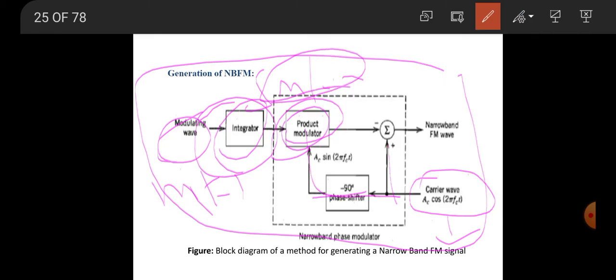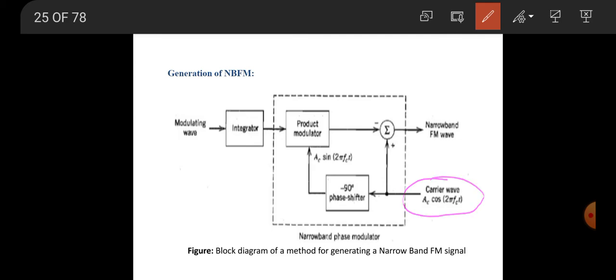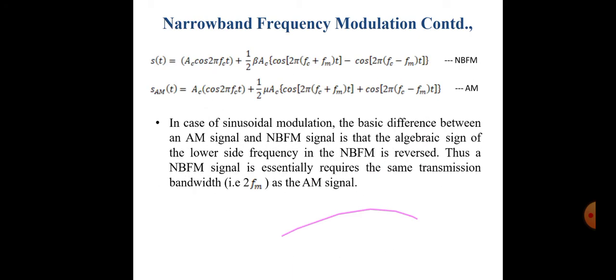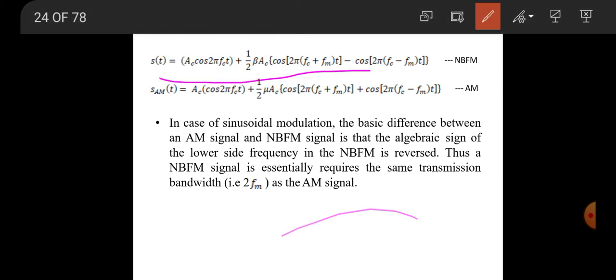So there are two cases, right? Here the carrier Ac cos 2 pi fc t is given 90-degree phase shifted to the product modulator and directly given to the summer. So with the integrated wave and the Ac sin 2 pi fc t, after product modulation you will get the s of t equation that is added with the carrier. You will be getting narrowband FM, which we obtained earlier, right? We obtain this equation by using this block diagram.